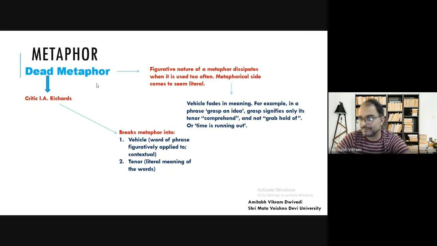Like time is running out. Again, this type of phrase is there. The metaphorical side comes to seem literal. Time is running out. We use it so often that the metaphorical side dissipates.